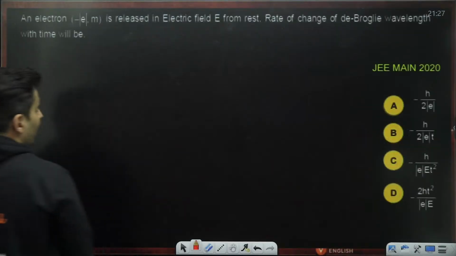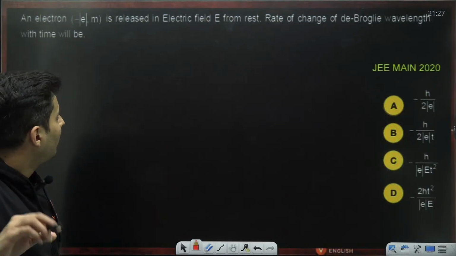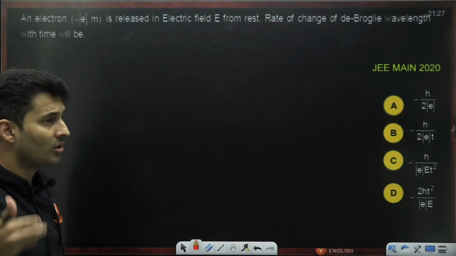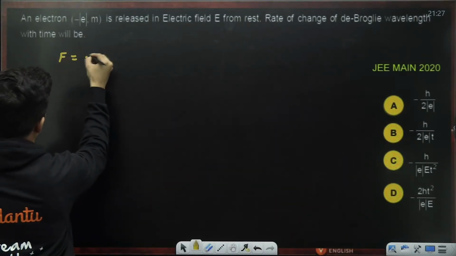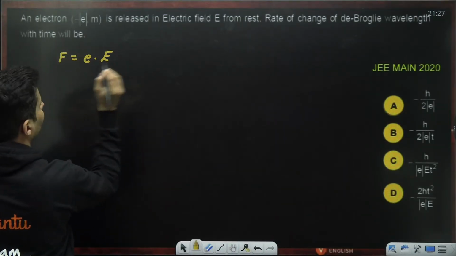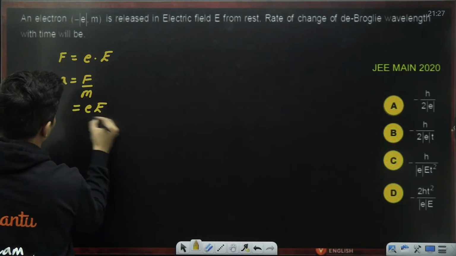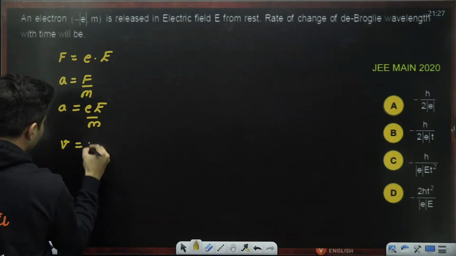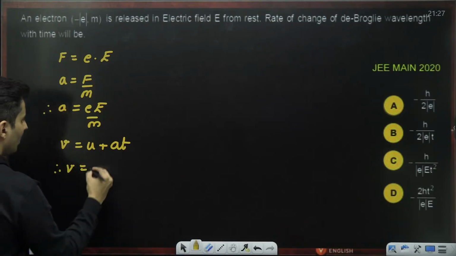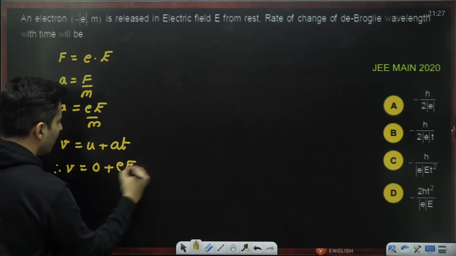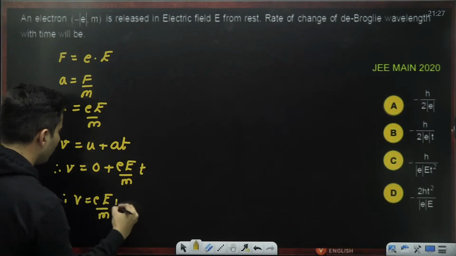Similar question asked again in the year 2020. Electron accelerated in electric field, the rate of change of the de Broglie wavelength. See, if there is electric field, there is a force. Force is charge into the electric field. Acceleration is force by mass, so it will be eE by m. Velocity is initial velocity plus acceleration into time. Initial velocity is 0, acceleration is eE by m, into t. So therefore, velocity is eE by m into t.